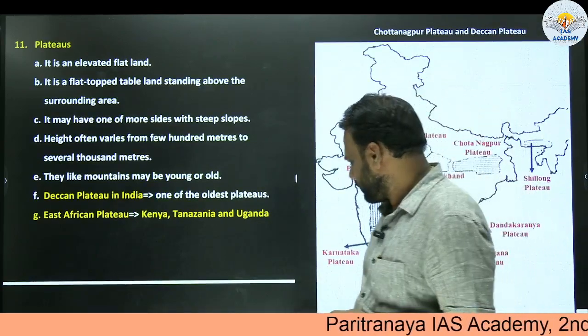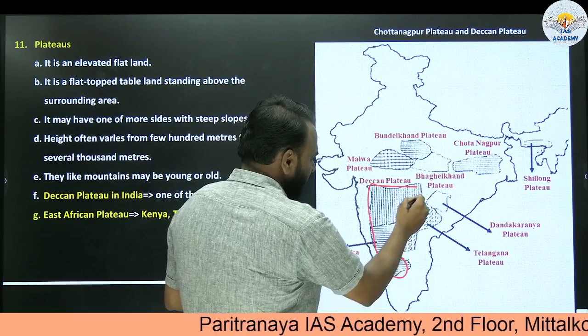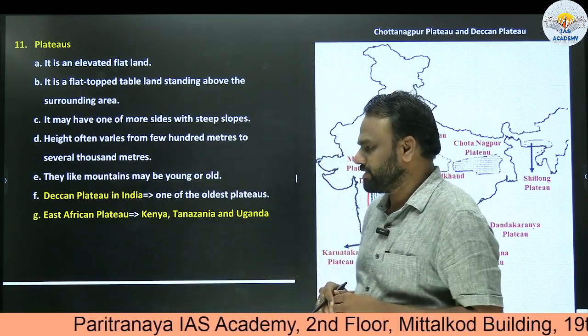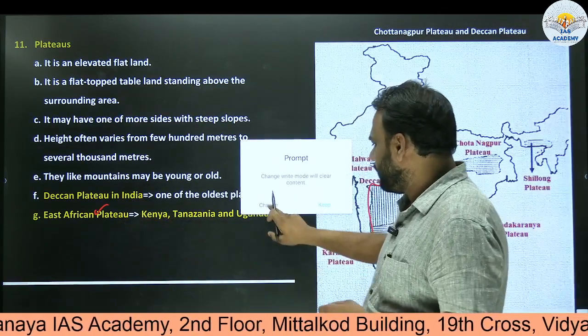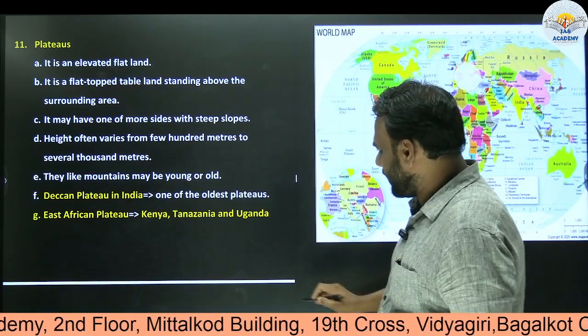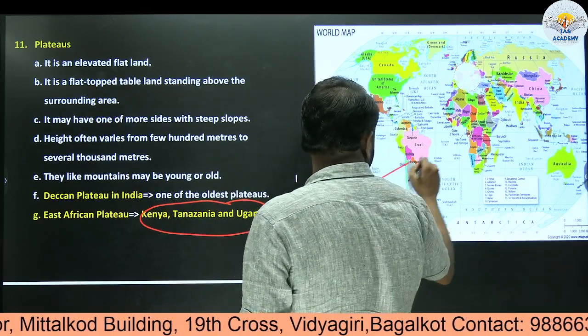So this part is the Deccan Plateau. Whenever we come across any word, we should understand where that region is present. Next, East African Plateau, an example of another plateau. It is spread across Kenya, Tanzania and Uganda.